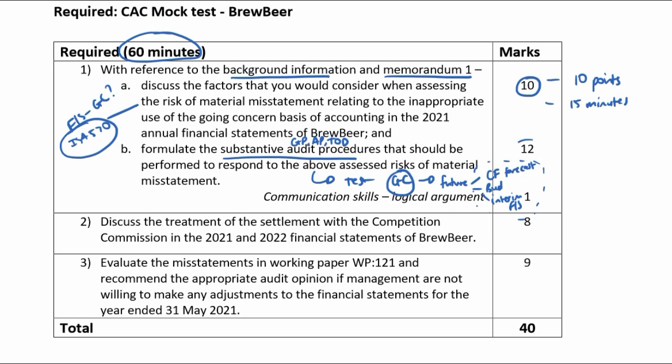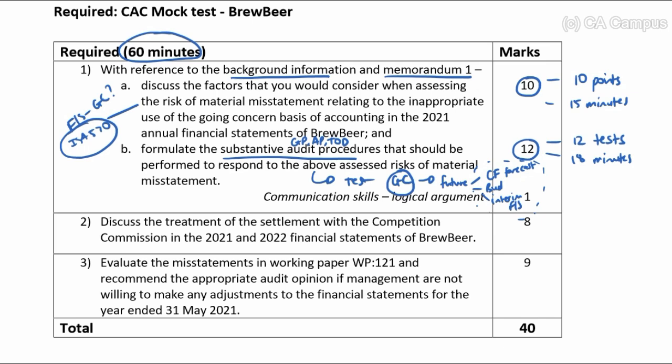It's for 12 marks, so I need 12 tests. But I've already split it between general, analytical, test of detail. So I can already see, okay, 12 is not so significant. And I'm going to have 18 minutes. Again, this is a nice, easy question because I can get those substantive procedures straight out of the standard. But I have done a little bit of analysis here just to get you thinking. It's not about just going to a standard and copying. Apply some logic so that you've got an idea of what you should be writing down.